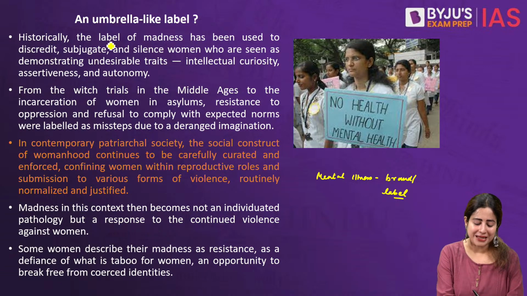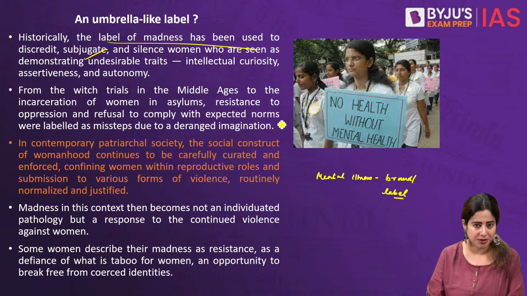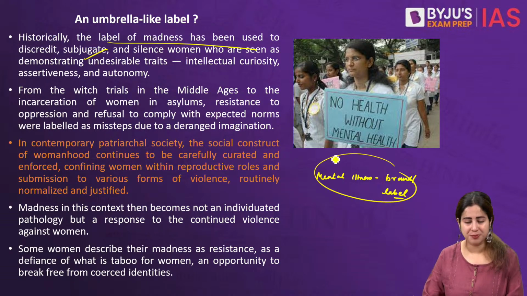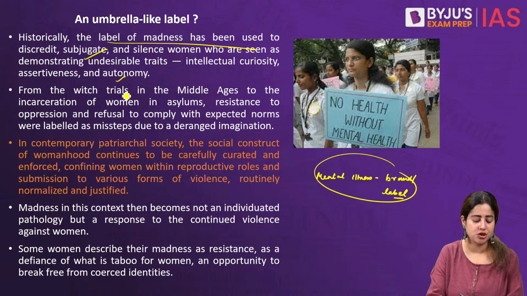Therefore, madness sometimes becomes a deliberate label that is imposed on these women, either to brand them as people who are breaking norms, or sometimes to give them a false notion of being sick so that their own desire to break out of patriarchy dies down and they become subjugated. And therefore, they are all attempts to kill the intellectual potential, autonomy and assertiveness of these women.